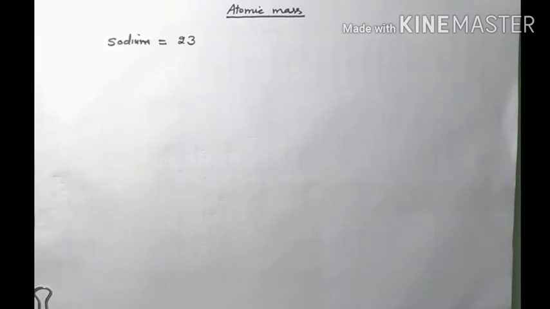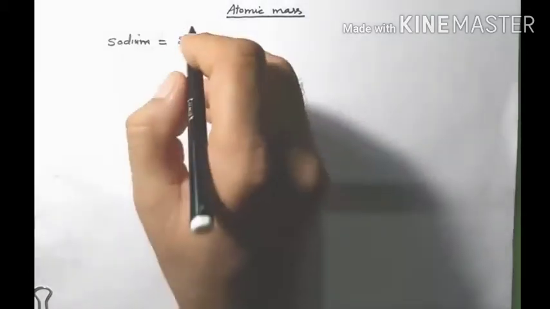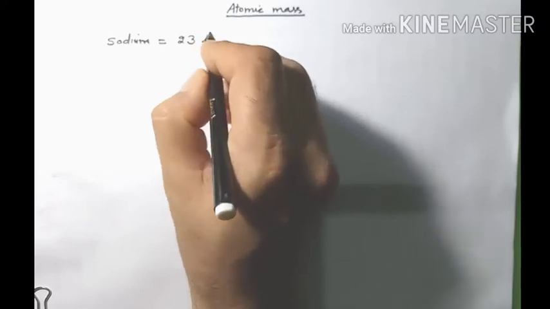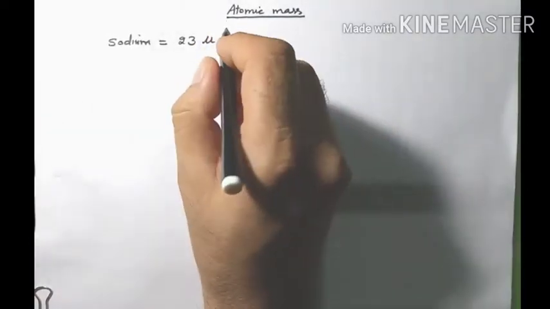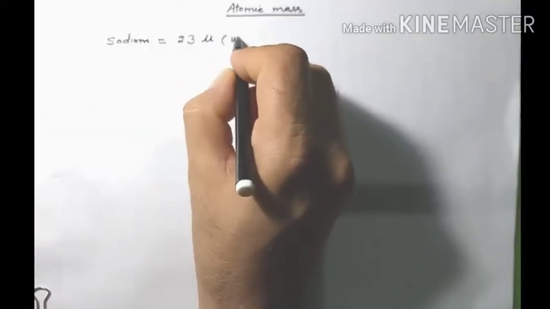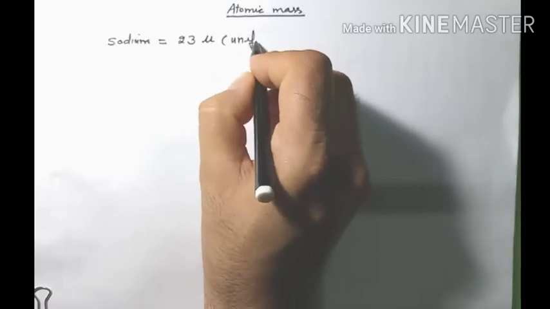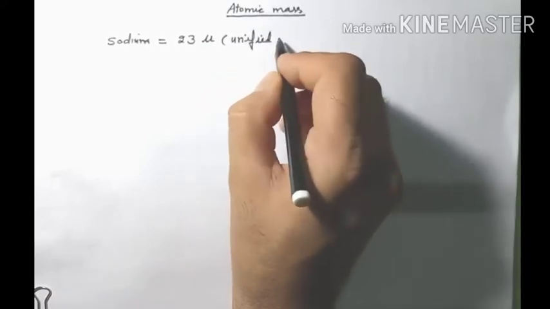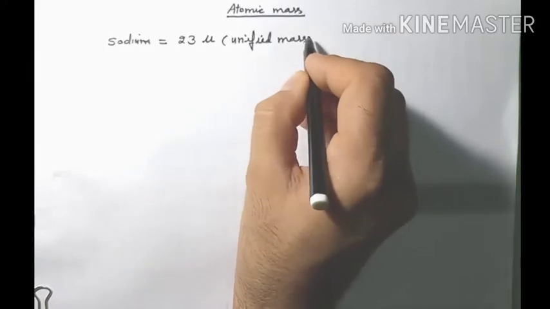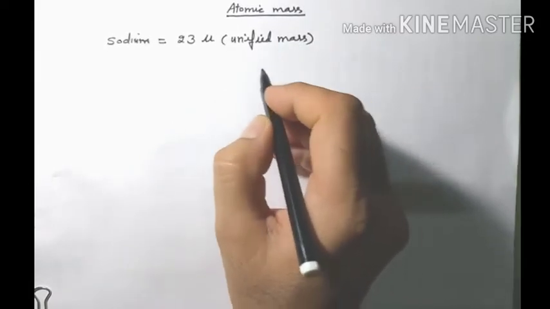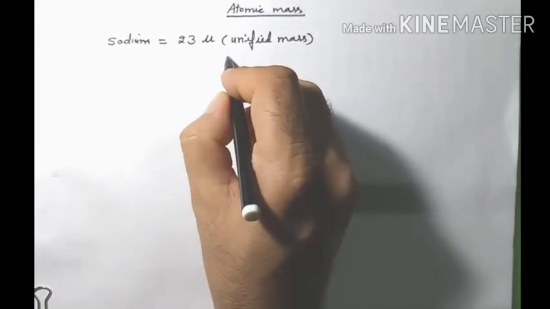So how do we write the atomic mass, and in which unit do we write? And that unit is called U. And what is the U? U is actually the unified mass. And it is also called atomic mass unit.